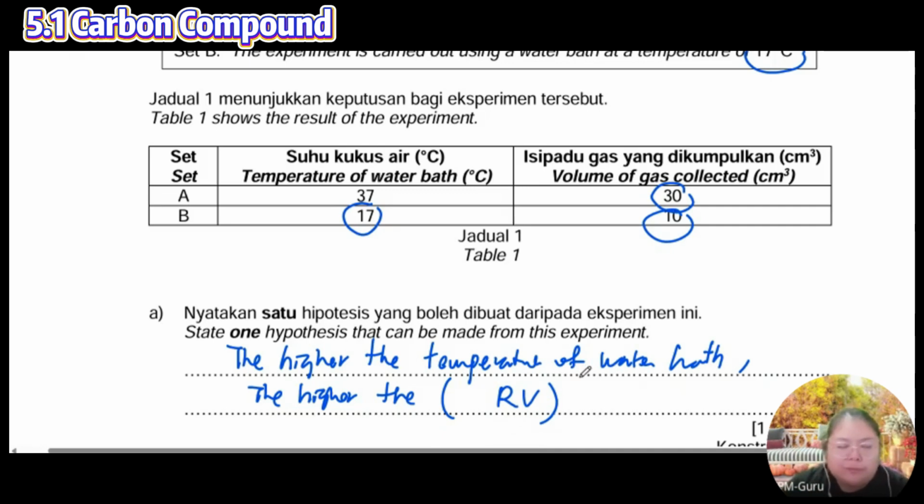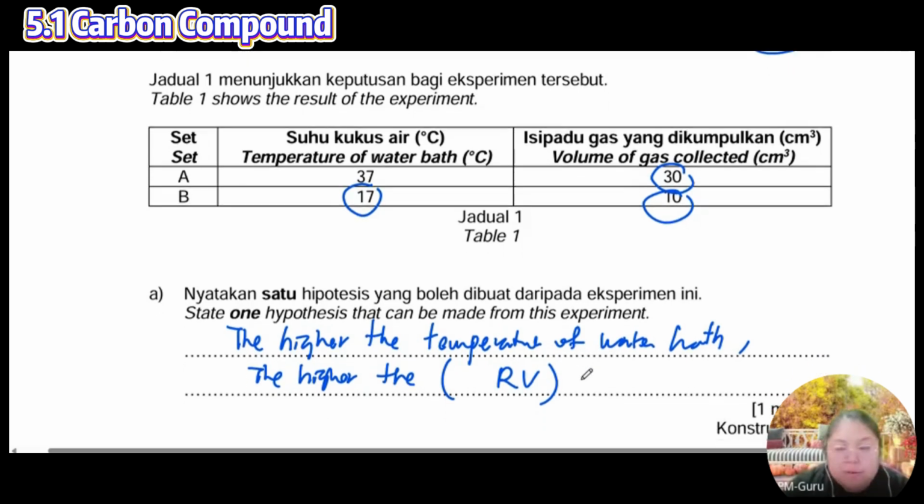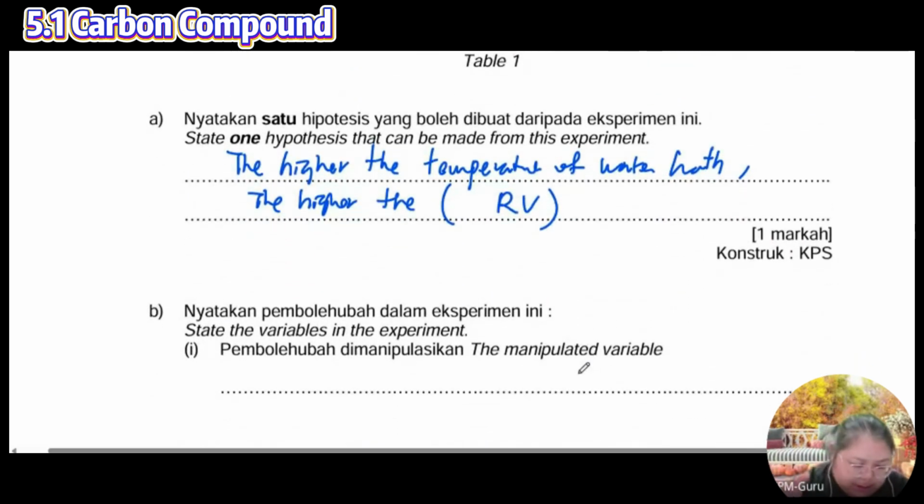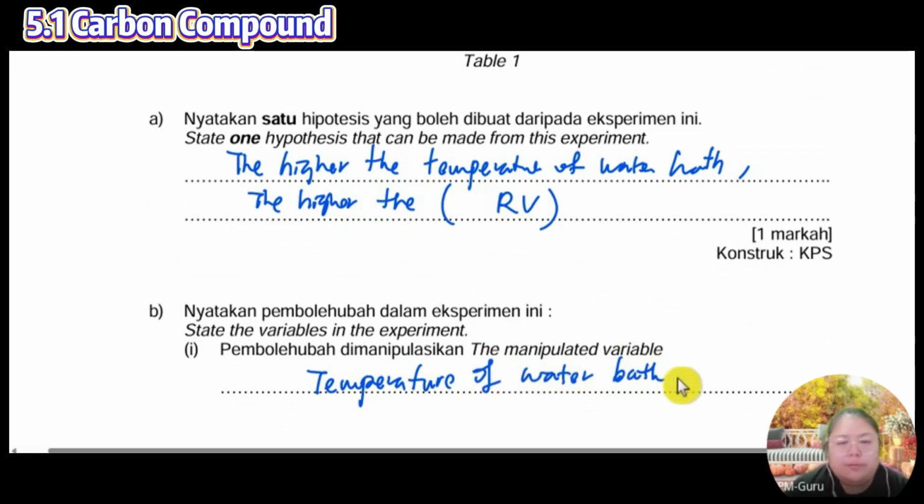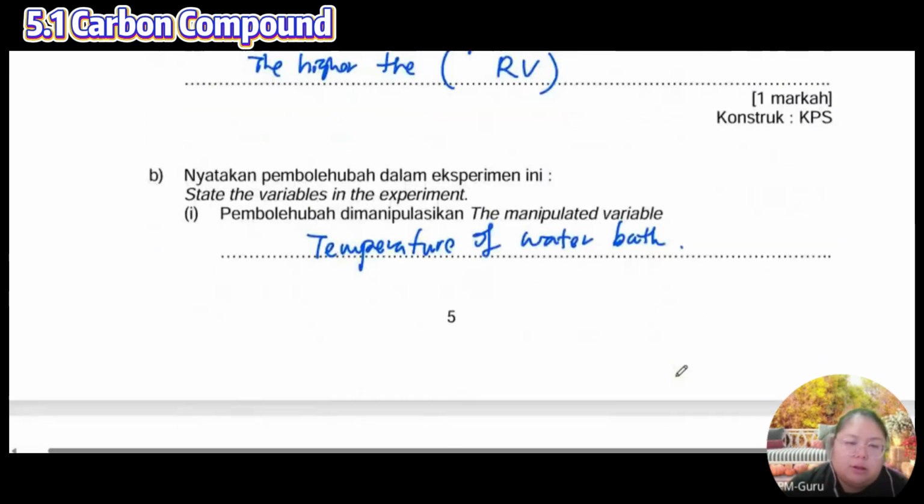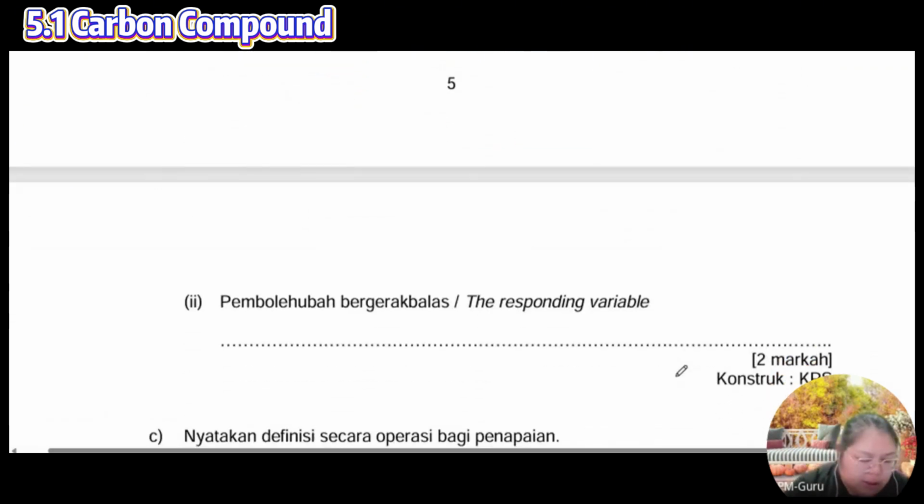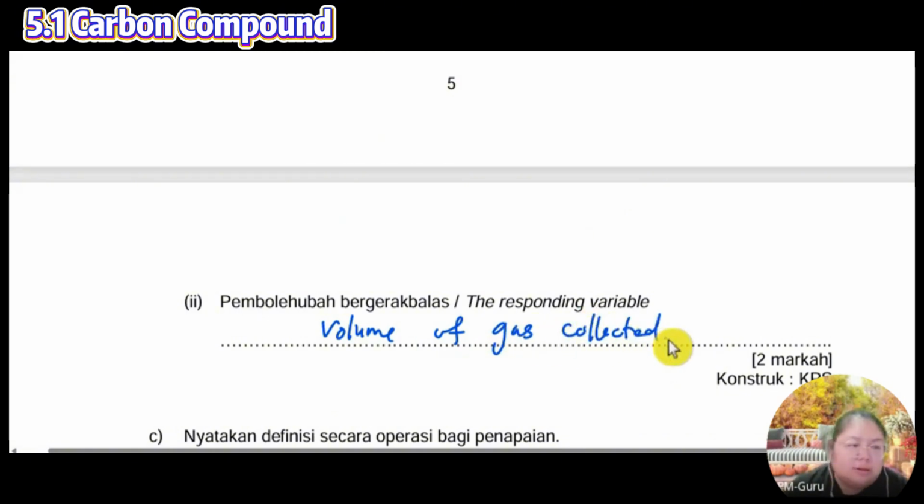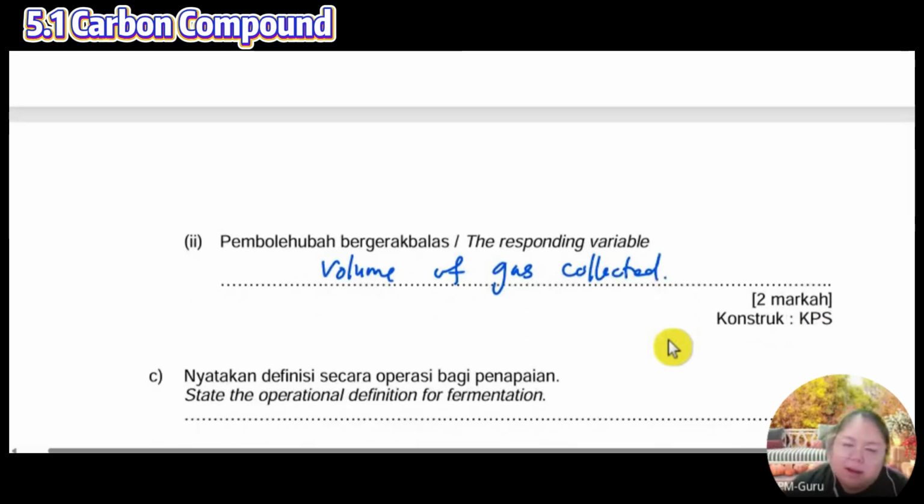Okay, now after the hypothesis, we're going to see the manipulated variable, what you control. See the table that you know already. What you control is the temperature of water bath. Next one is the responding variable, also copy from the table, volume of gas collected.